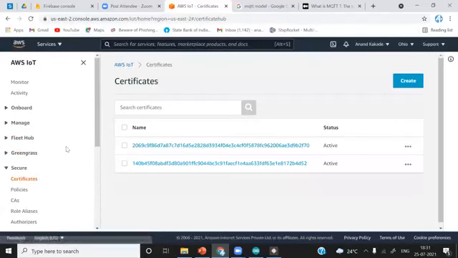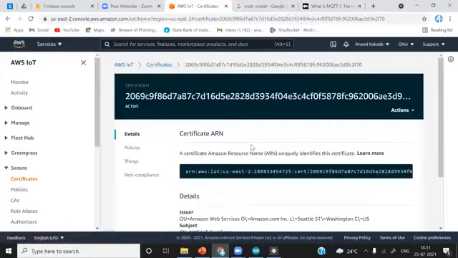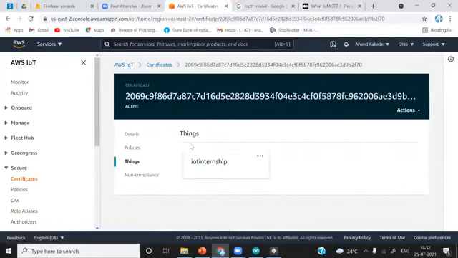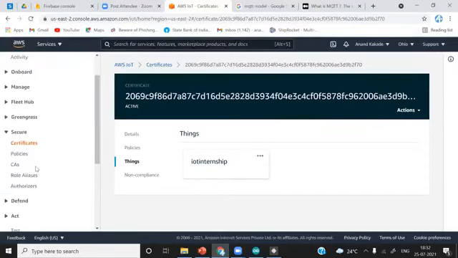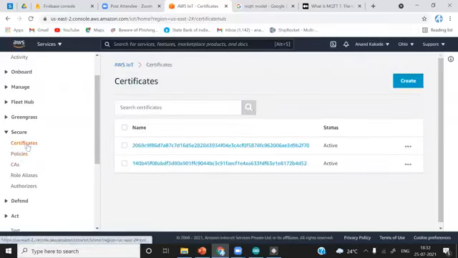Why this certificate? I'll just simply click here first and go to things. You can see here, this certificate is related to this thing we created. That is the reason we have to attach it to the IoT internship, right? So what we will do, just go to certificates first. This was the certificate related to the IoT thing.